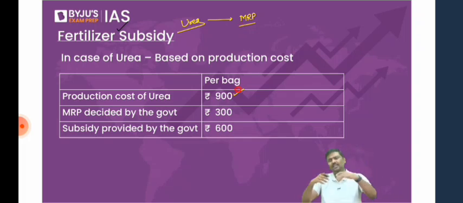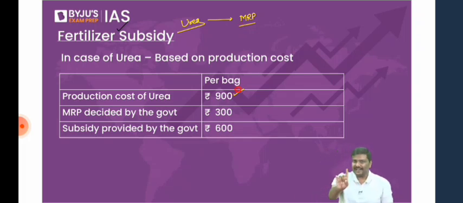You want to get 900, let's say, including profit. But the Government of India will tell you, please do not sell it at 900 rupees. Farmers will not be able to purchase it. What you will do is, you will sell it at 300 rupees. In fact, right now the MRP that is decided by the government for urea is somewhere around 250, 260, 270 rupees like this. So the government will ask you to sell at MRP.